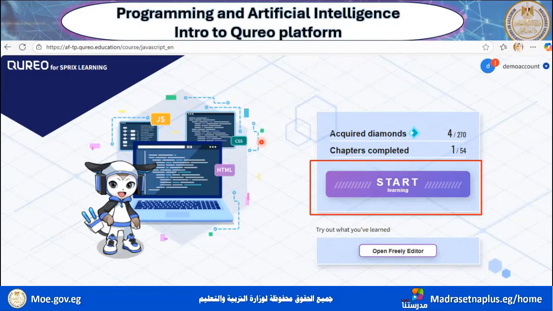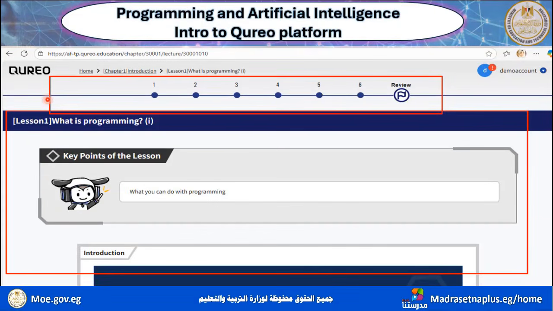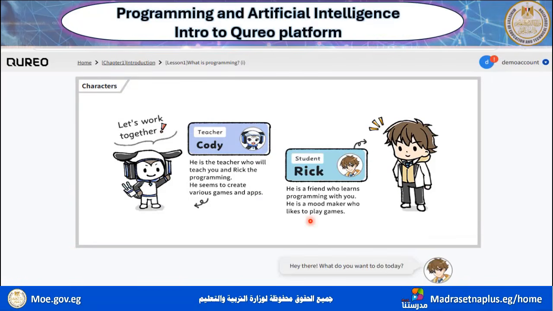So this is the first page of the Qureo platform, and I'll show it to you, inshallah. Of course, we have here the chapter list, and this is how to continue through it. And the platform has two characters for you. It has Rick as a student, which represents you, and we have Cody. Cody represents the platform, who is the teacher for you. It's going to teach you how to code.